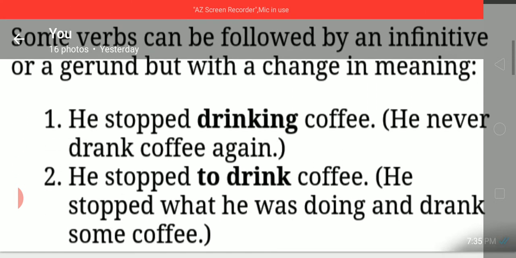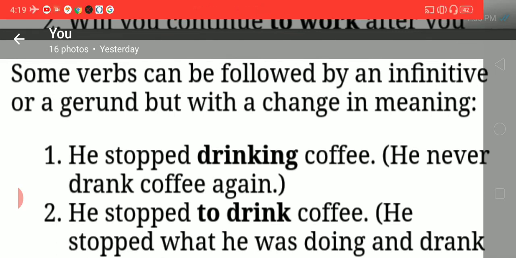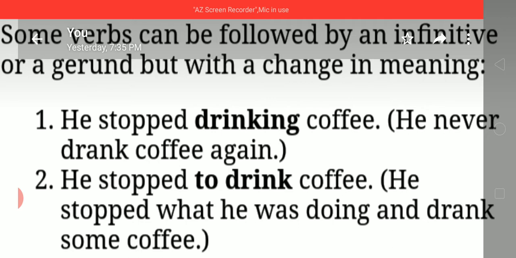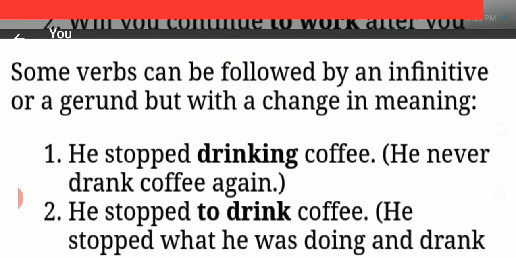Some verbs can be followed by an infinitive or a gerund but with a change in the meaning. He stopped drinking coffee. He never drank coffee again. So you can understand. Okay, he stopped drinking means he never drank coffee again. He stopped to drink coffee. So both ways you can write. He stopped what he was doing and drank some coffee.